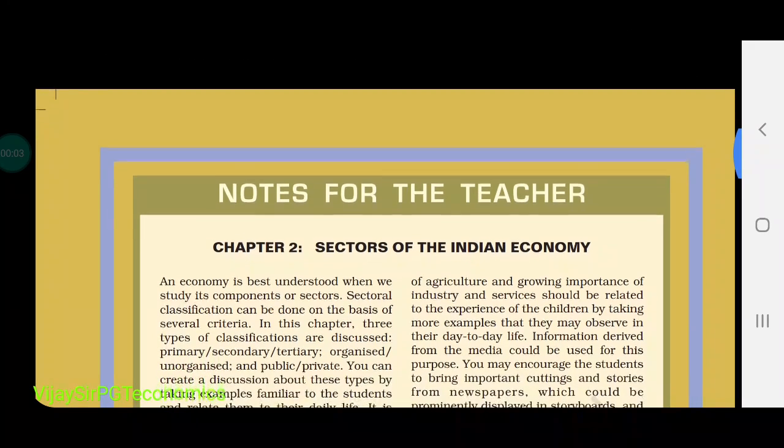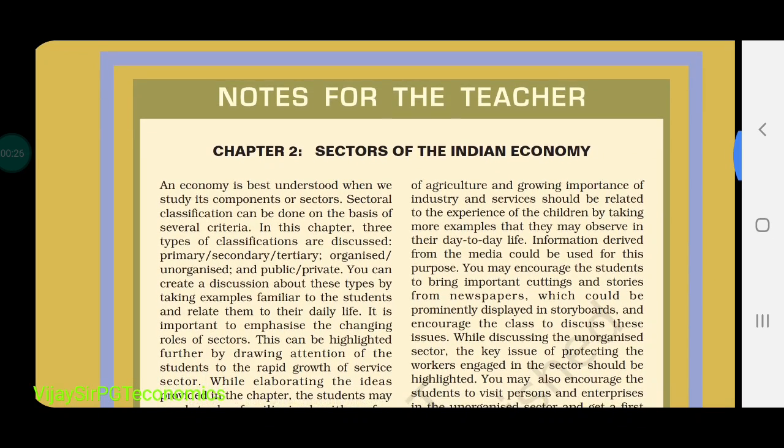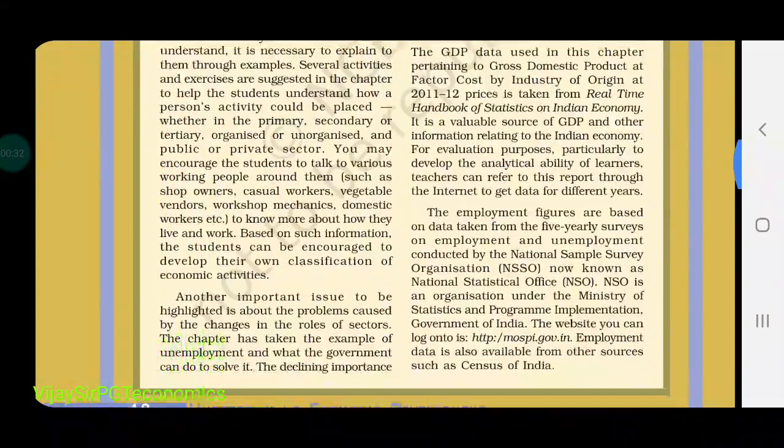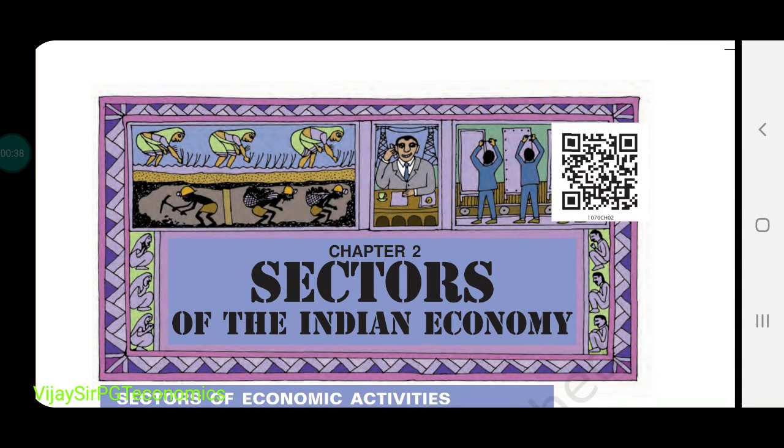Hello everyone. So today we are going to start a new chapter from the economics, chapter number 2, that is sectors of Indian economy. Before that we have already completed chapter number 1, development, and one chapter in geography and one chapter in civics. So today we are going to start this chapter number 2 from the economics, sectors of Indian economy. In this we are going to understand so many different things, and we are dividing this chapter into two parts. So today we will understand half of it, and the second half will be in the next week.